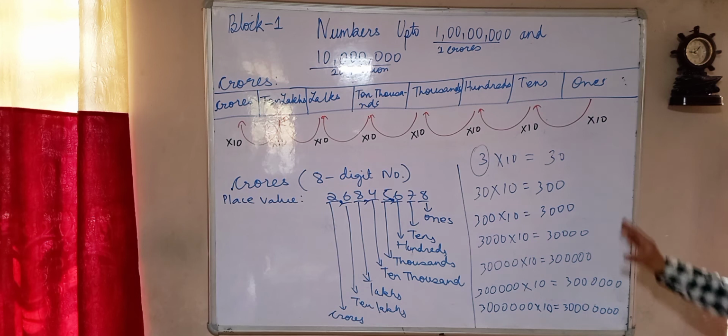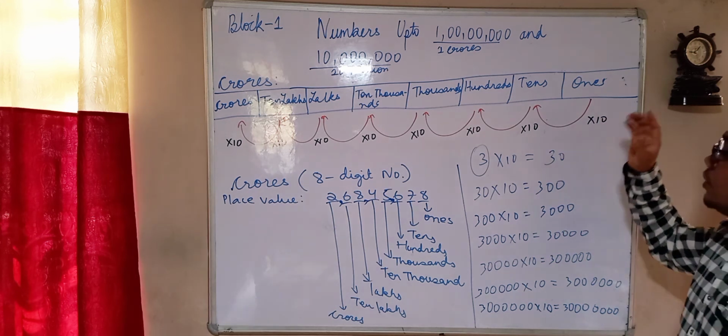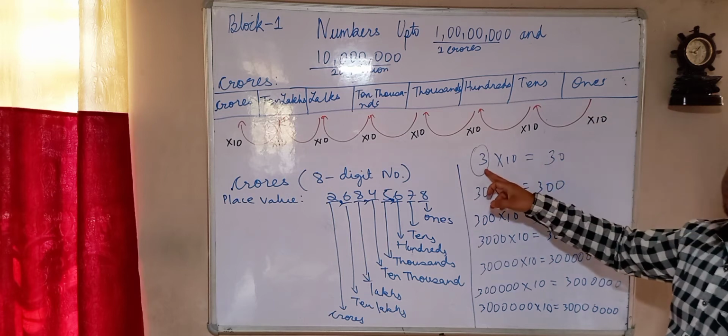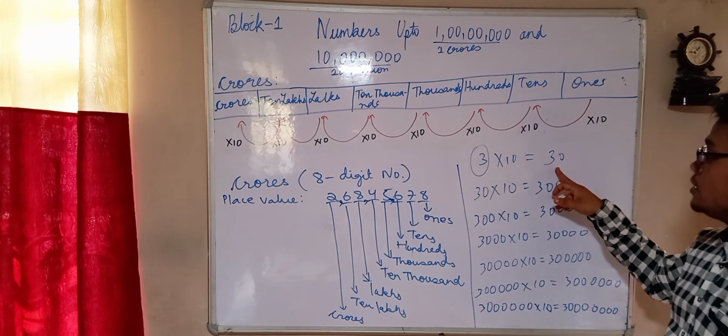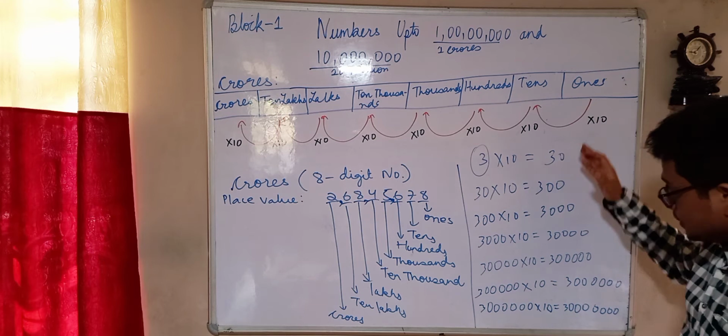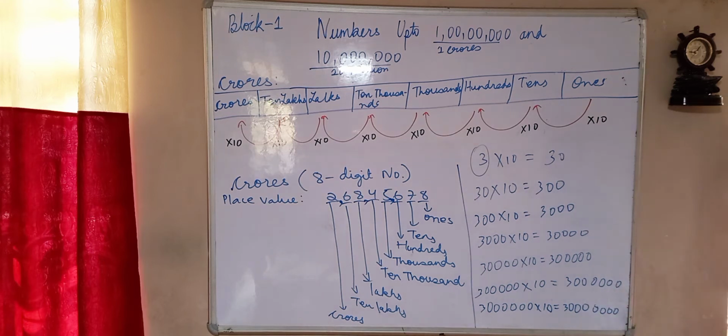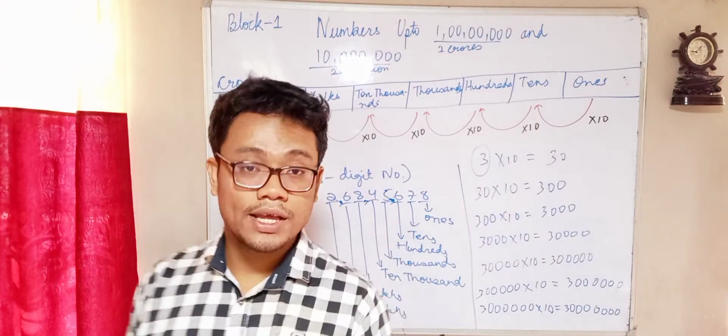Okay children, so this is what is being explained over here. If you multiply 10 with any one's number, it becomes tens. Then similarly you can go through and understand. This is what I wanted to explain.